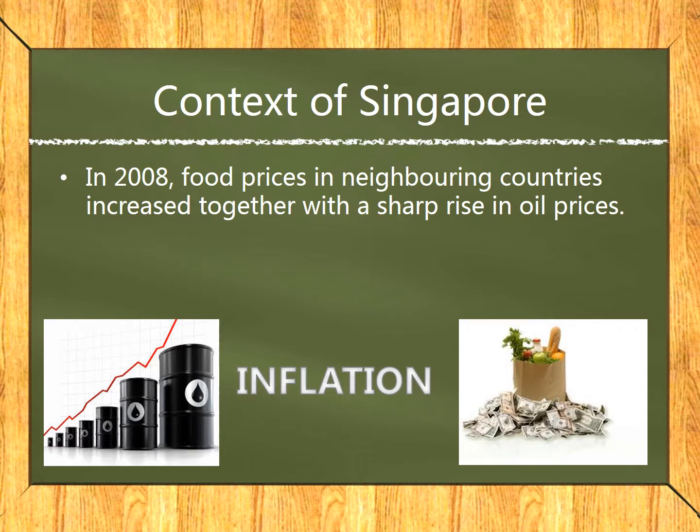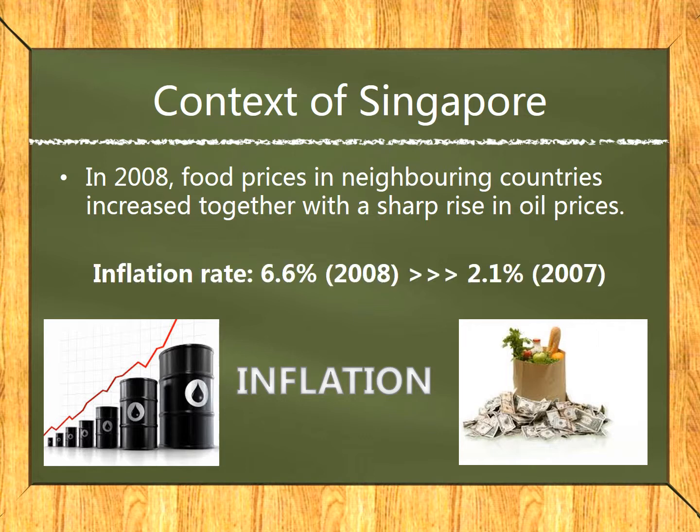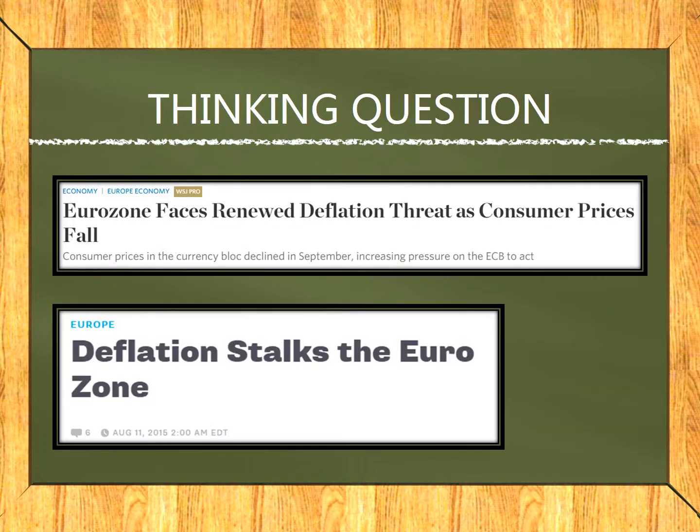One good example would be in 2008. Food prices in neighboring countries like Malaysia and Indonesia increased. This also coincided with a sharp rise in oil prices. As a result, the increase in price for both food and oil imports caused the inflation rate of Singapore to increase to 6.6% in 2008, which was twice the rate in 2007.